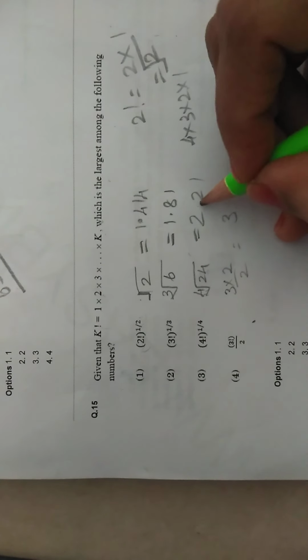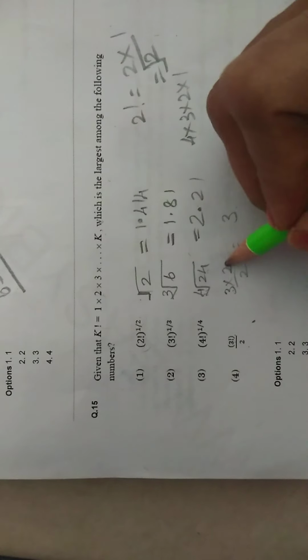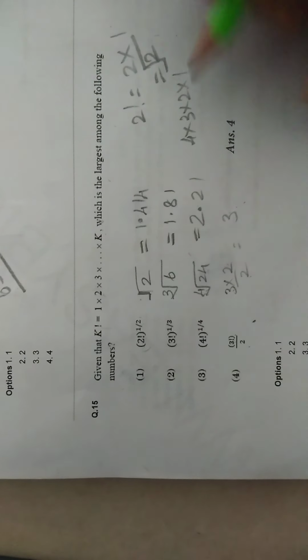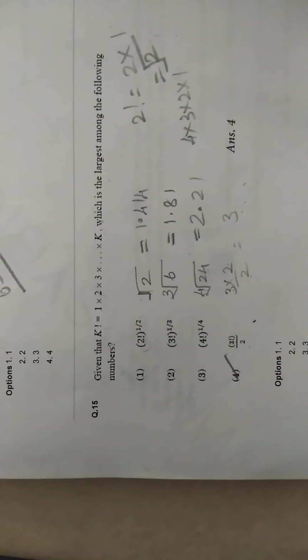The value is 2.21. 3 factorial by 2. 3 2s are 6. 6 divided by 2, 3. So it is the largest number, 3. So the answer is 3 factorial by 2.